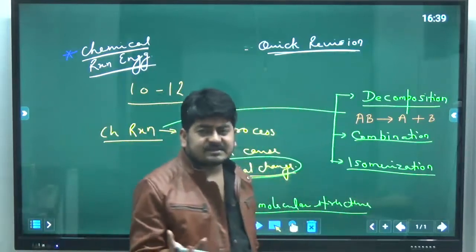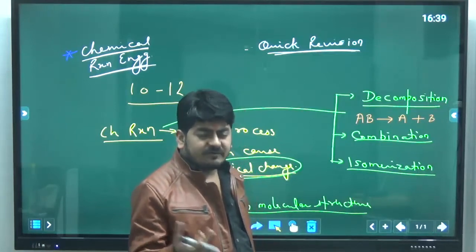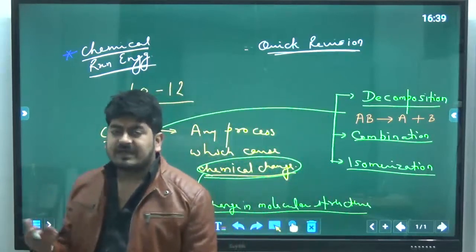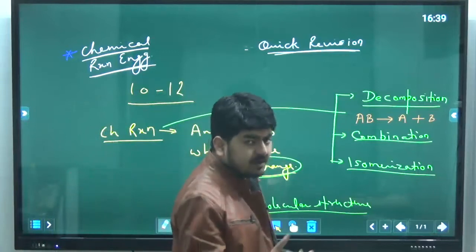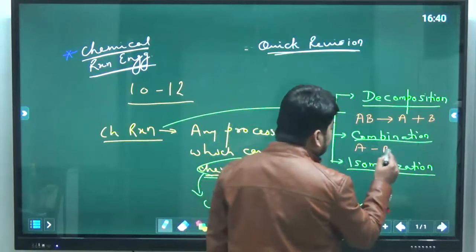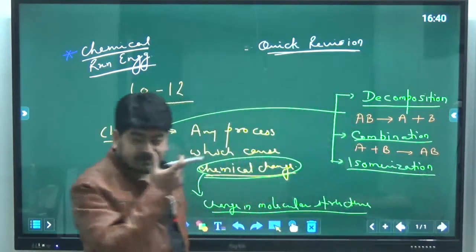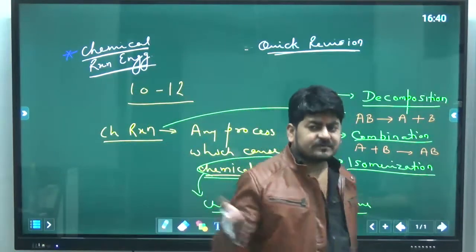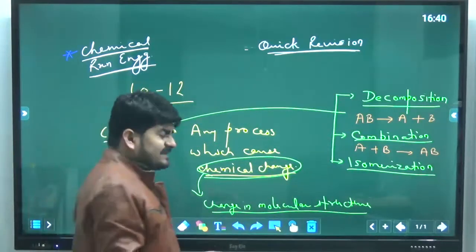Combination, as the name suggests, means combining. We are adding something, so obviously the result will be a bigger thing. When two or more smaller molecules combine together to form a big molecule, for example A plus B gives AB, like H2 plus O2 gives H2O, H2 plus I2 gives 2HI, N2 plus 3H2 gives ammonia. So many reactions are there which you can use as an example.